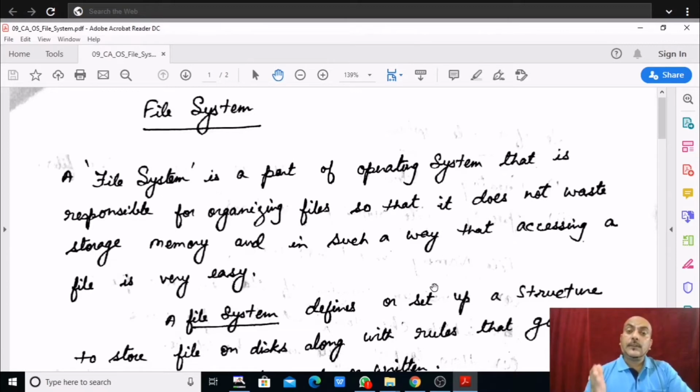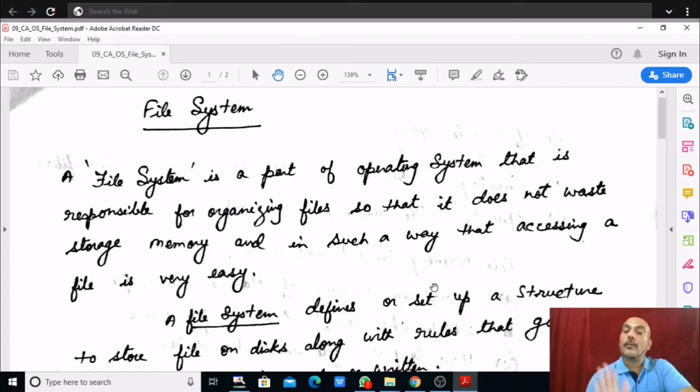Then if at some point of time we require some specific book, it will become very difficult for us to find the book. Or you have written many notes topic-wise, and if you want to retrieve the notes of a specific topic and you kept your notes here and there, then it will become very difficult for you to find them. That is why file system is there.